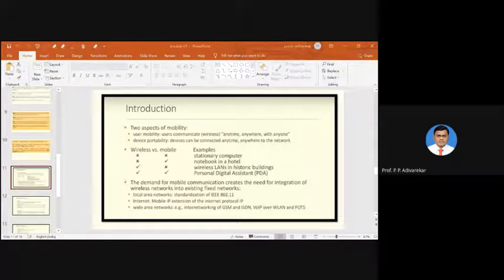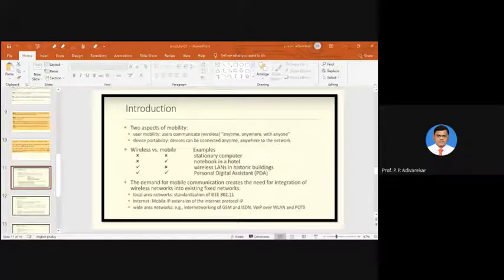Mobile communication means communicating using mobile devices, or communicating while the user is mobile. So obviously it has two different aspects that come into the picture.